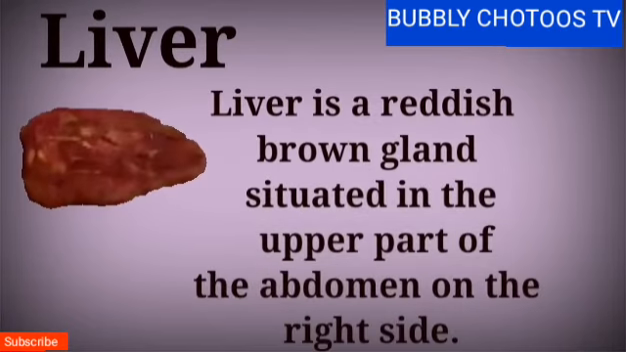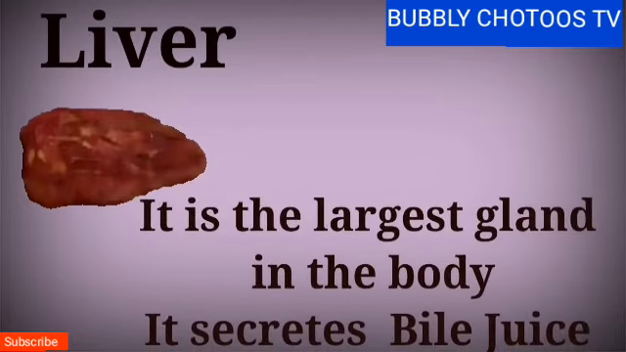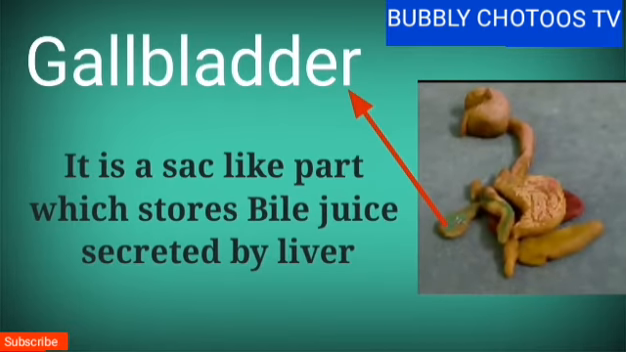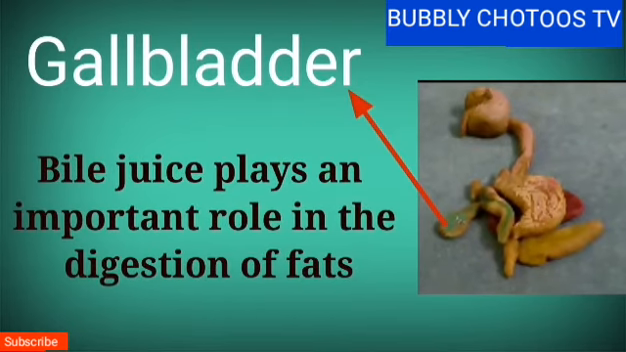Liver. Liver is a reddish-brown gland situated in the upper part of the abdomen on the right side. So it is on the right side of the stomach. Next, it is the largest gland in the body. It secretes bile juice. Gallbladder. It is a sac-like part which stores bile juice secreted by liver. Bile juice plays an important role in the digestion of fats.